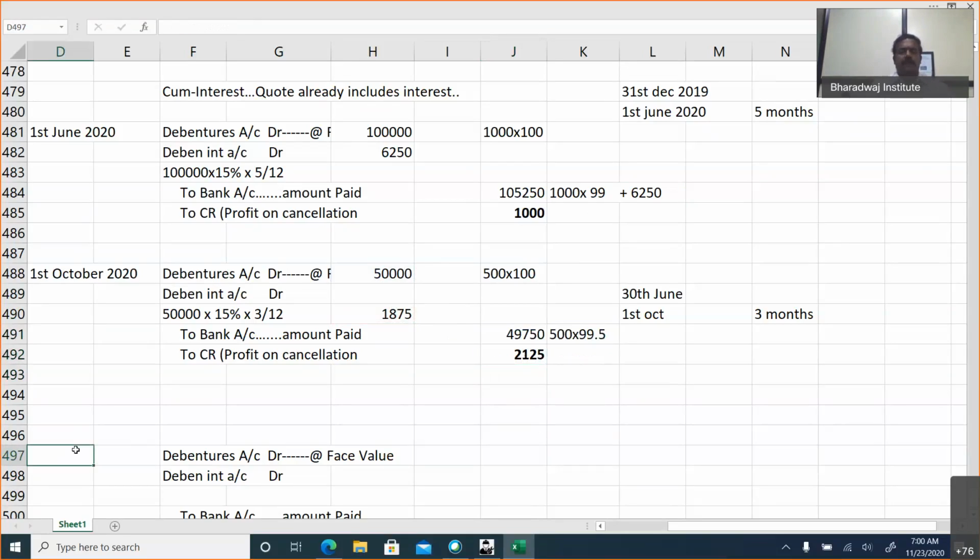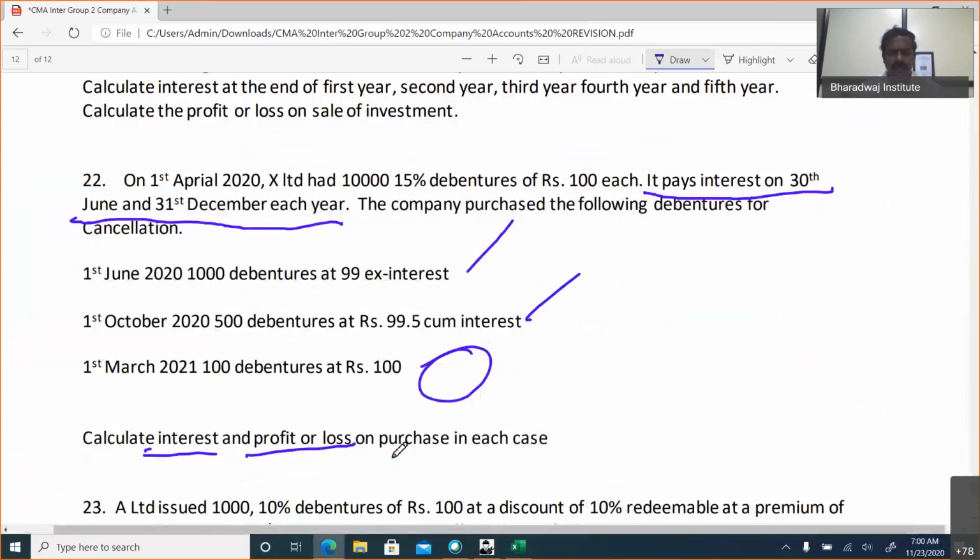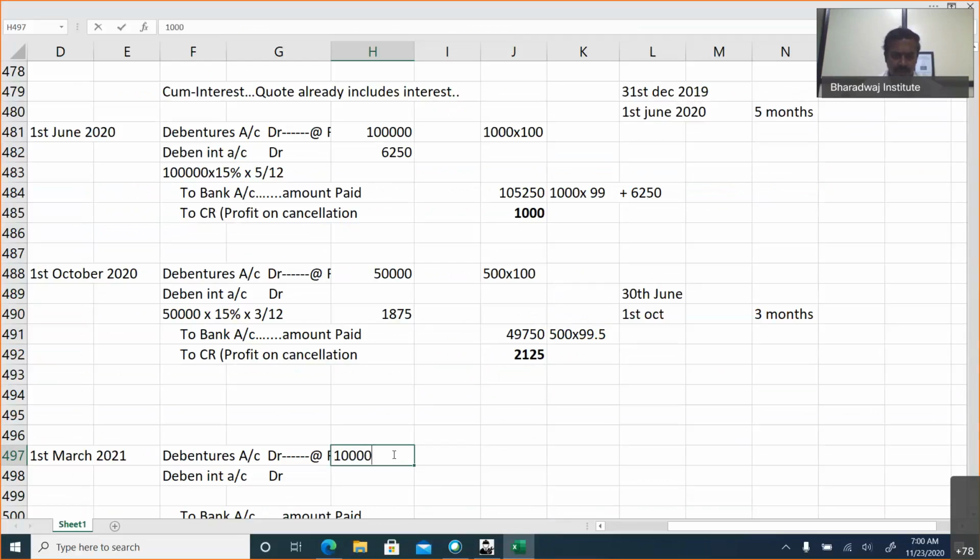Again, when are we purchasing next? 1st March 2021. How many debentures are we purchasing? 100 debentures, face value 100, 10,000. Debenture interest 10,000 into 15%.